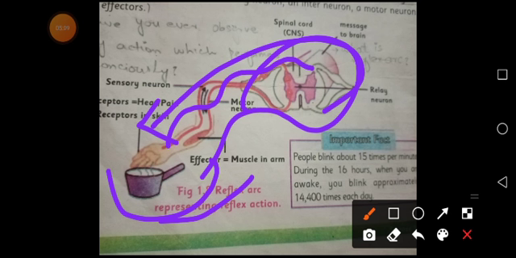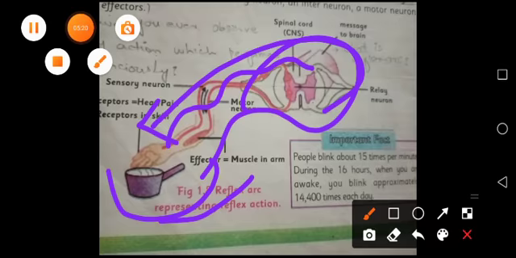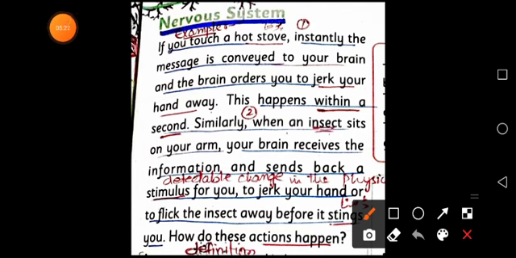Do you know why this is happening? How do these actions happen? These actions happen just because of your nervous system. Your nervous system is responsible for your activities.